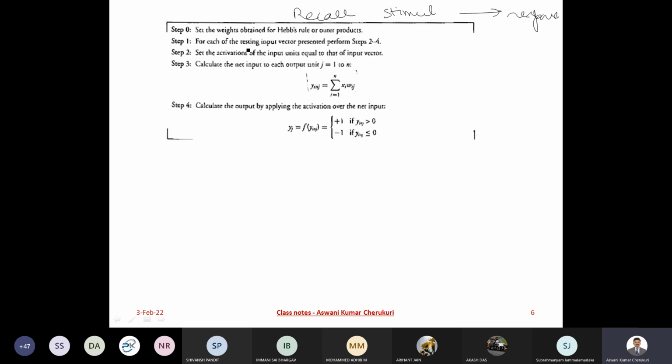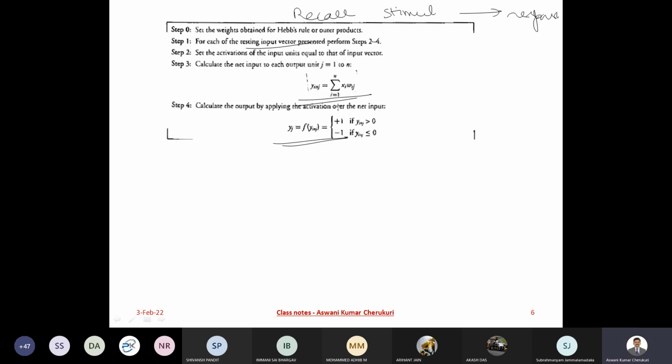Now I take the input vector, multiply it with my weight matrix, and apply the activation, my signum activation. That's all I am going to do. Nothing else. Is that clear?